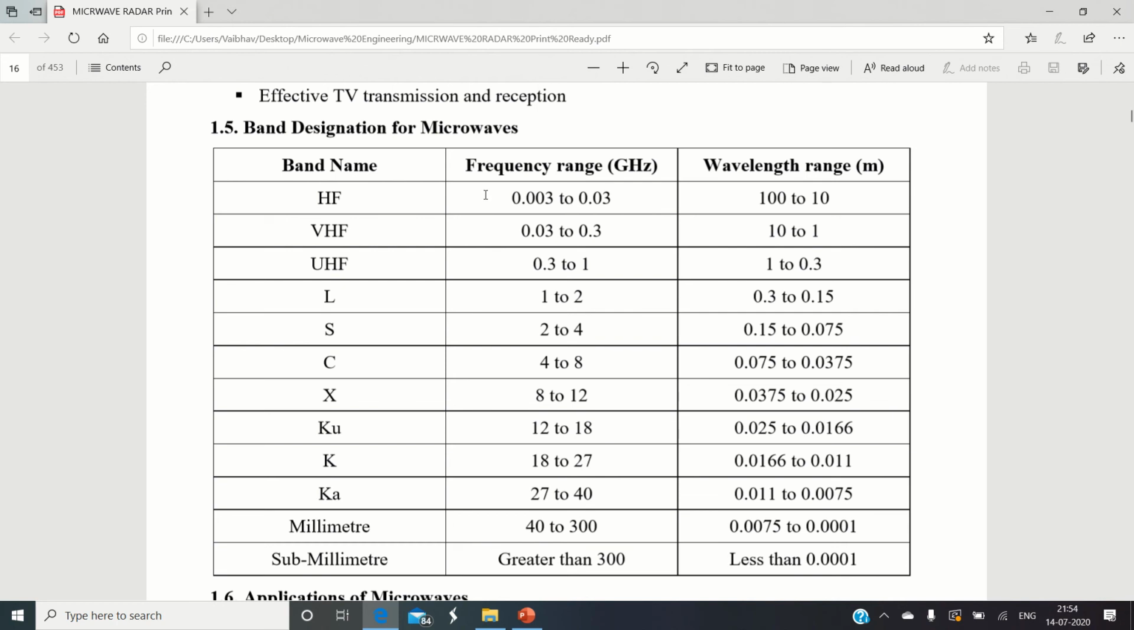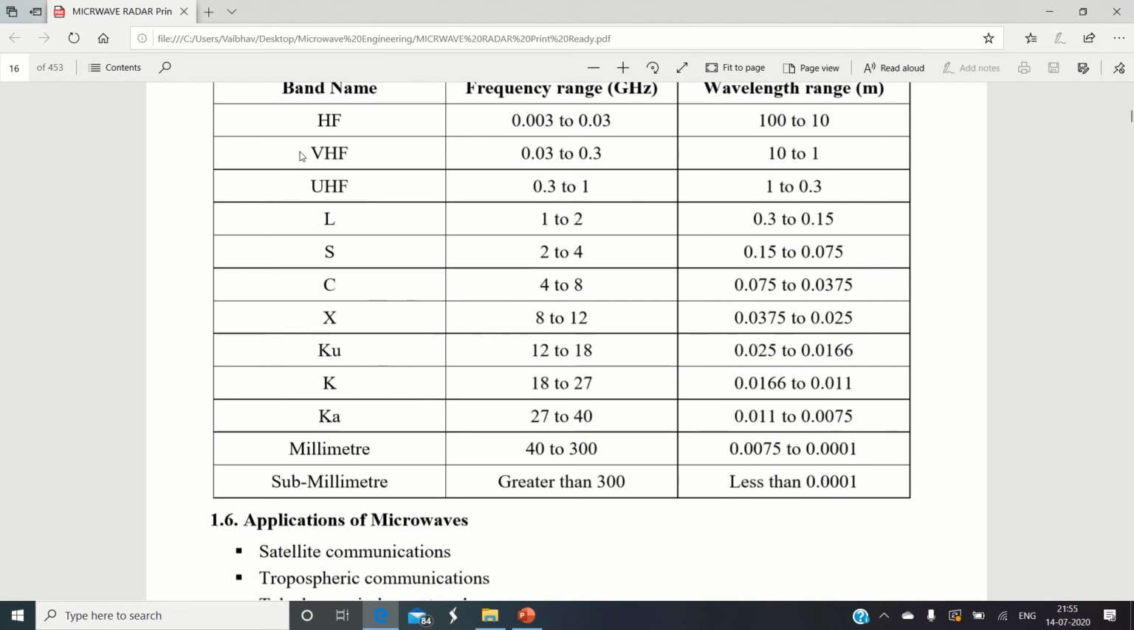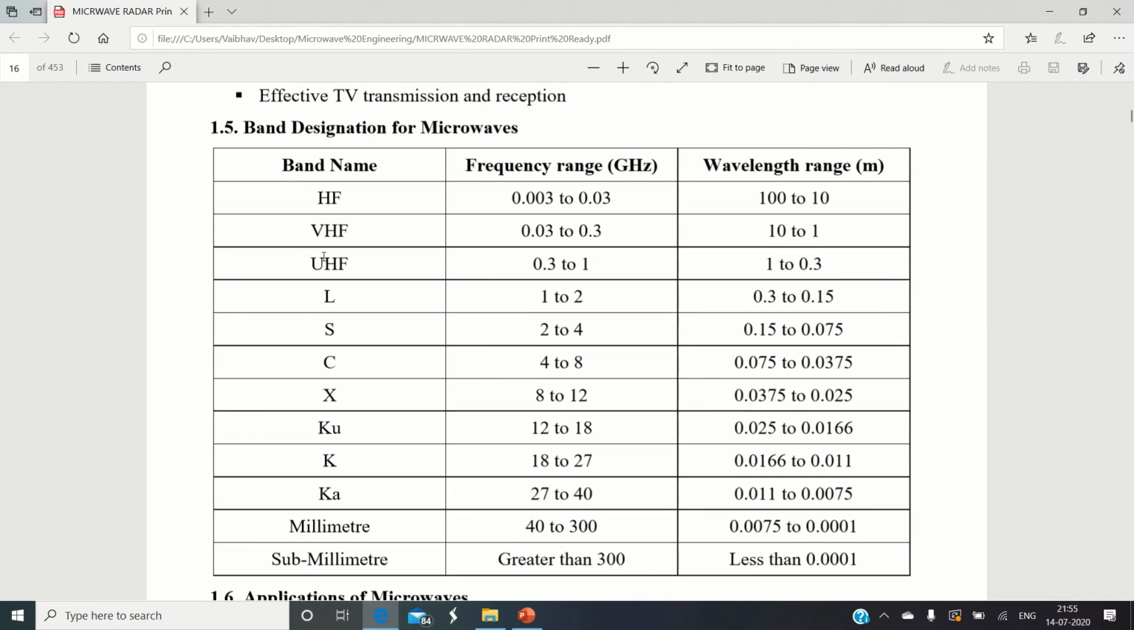Now the microwave starts from the VHF range onwards, and it goes along and covers up to 300 gigahertz. Actually, 300 gigahertz is the lower range of the millimeter wave. So the definition of the microwave covers the band from VHF to the lower millimeter range, up to the Ka band. Ka stands for K band above and Ku stands for K band under. So this is the band designation for the microwave.